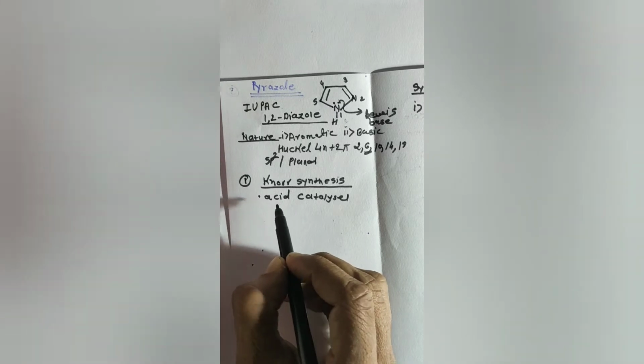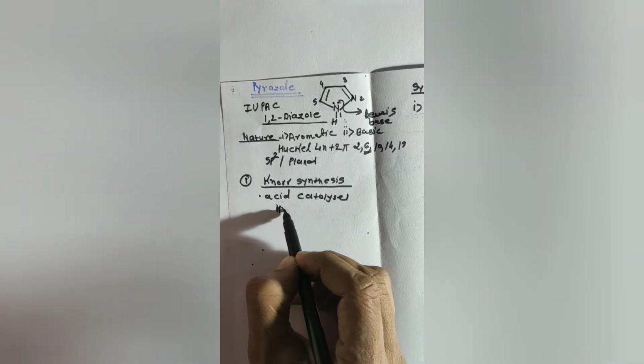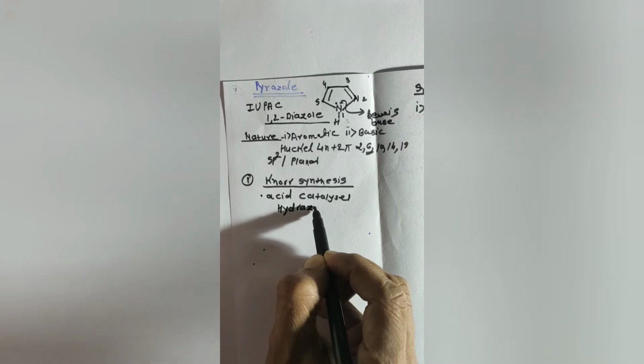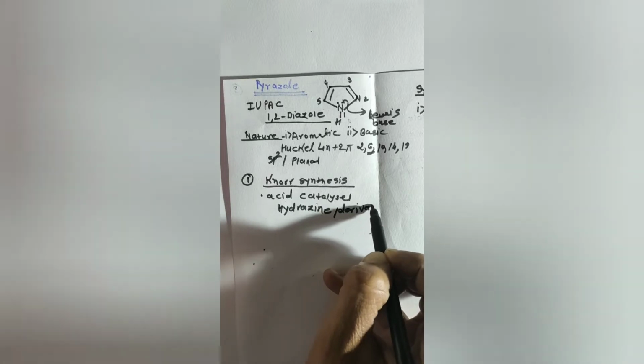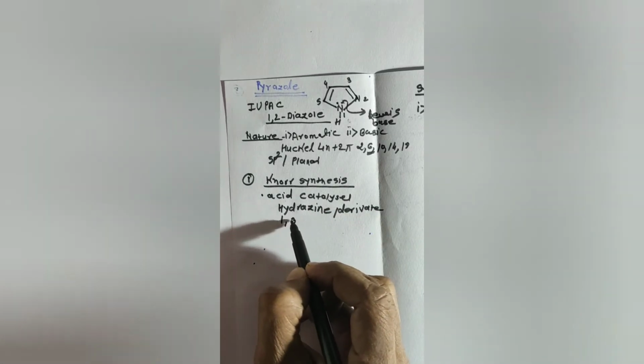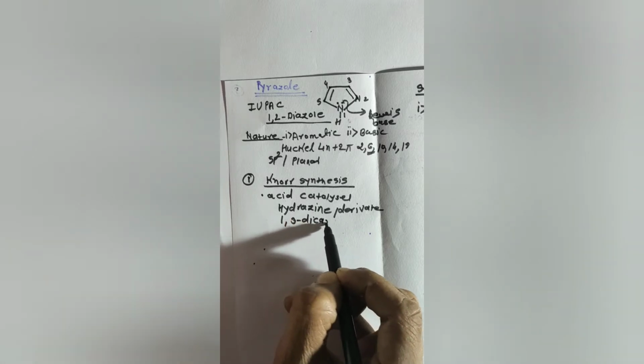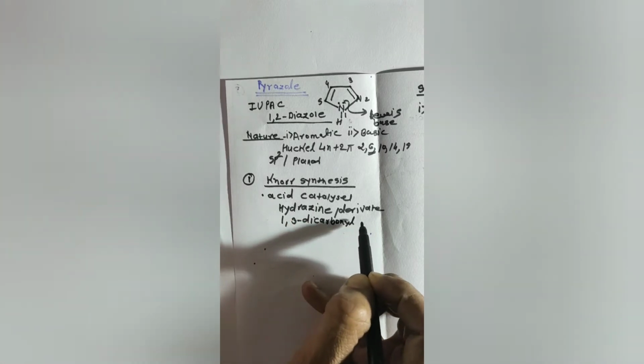Second component of the reaction is hydrazine, or its derivative, we may say a derivative of hydrazine. And the third component is a 1,3-dicarbonyl compound. By using these three components, the Knorr synthesis can be done.